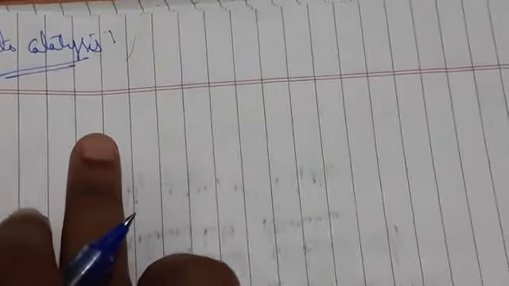What is the next topic? The next topic is autocatalysis. So what is autocatalysis? Generally, there are reactions in which one of the intermediate products is formed.